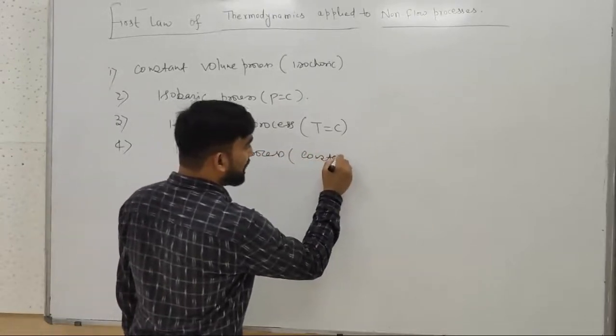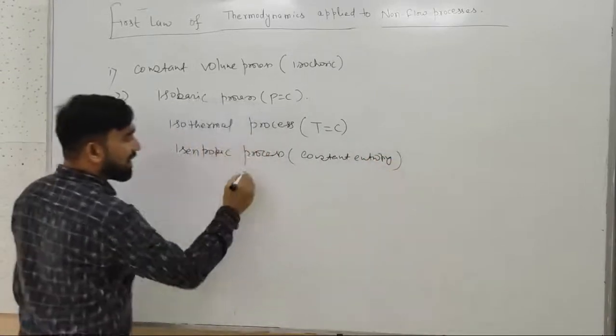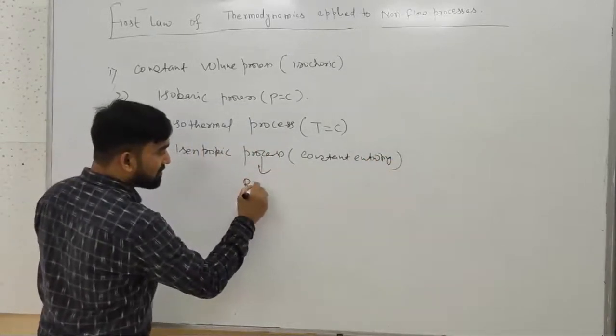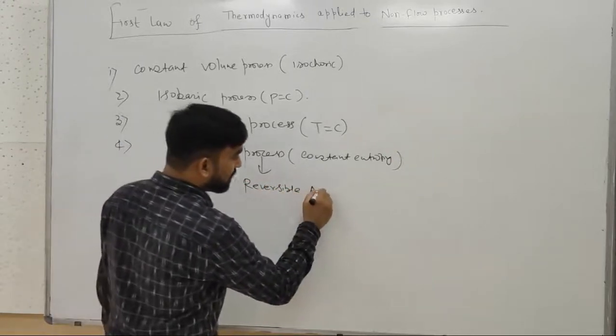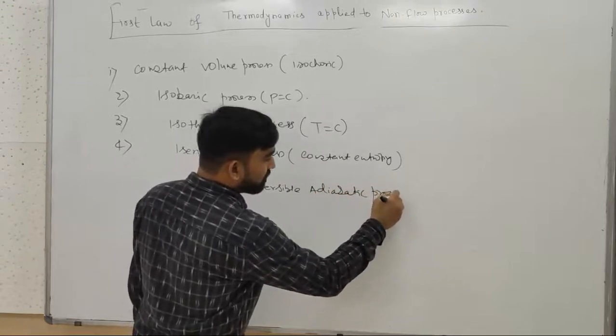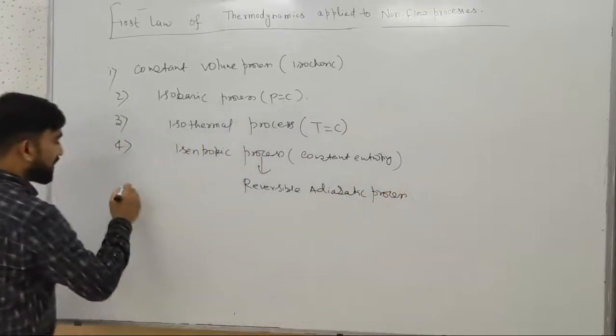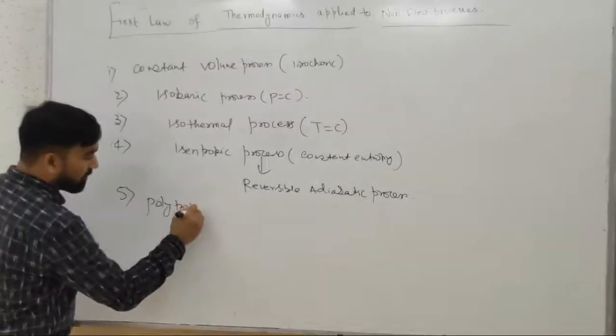It is also called reversible adiabatic process. Fifth one is polytropic process.